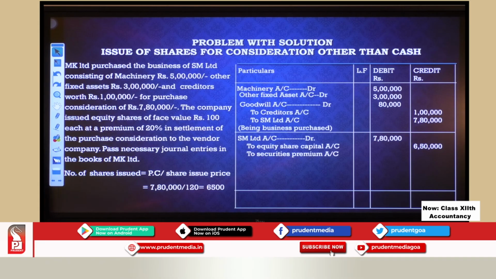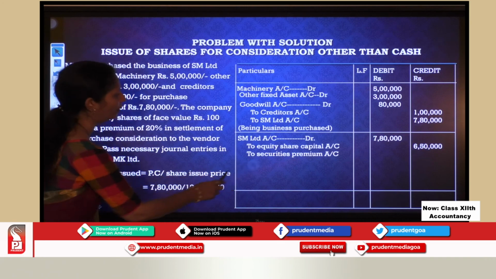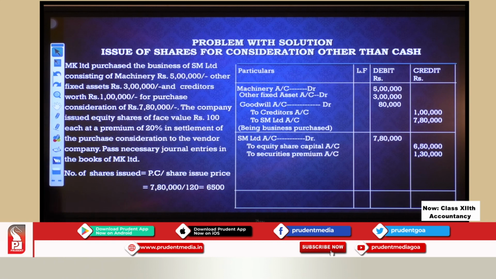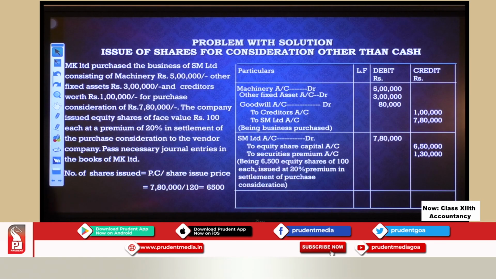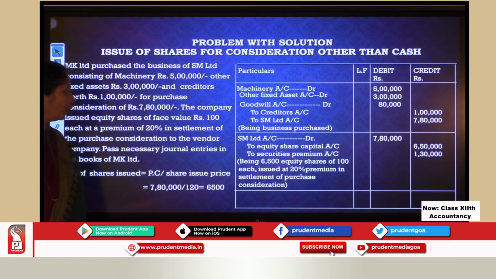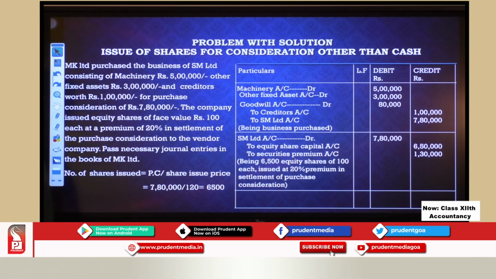How much securities premium? 20 rupees per share. So 20 rupees multiplied by 6,500, that is 1,30,000. So narration: being 6,500 equity shares of rupees 100 each issued at 20% premium in settlement of purchase consideration.